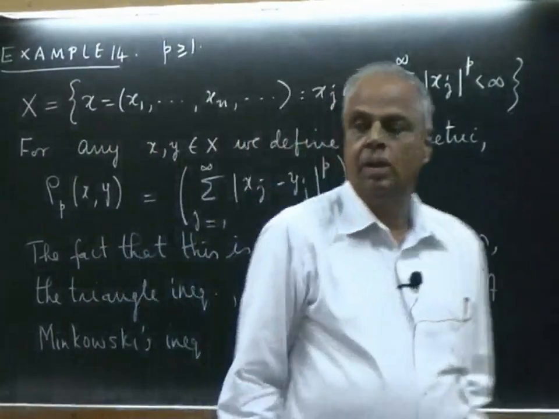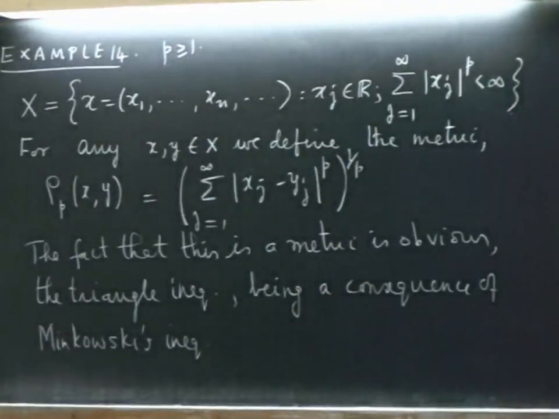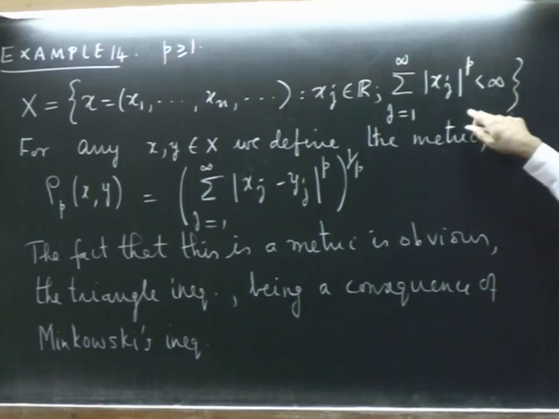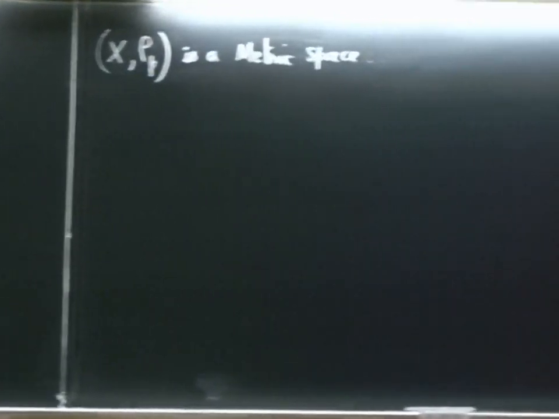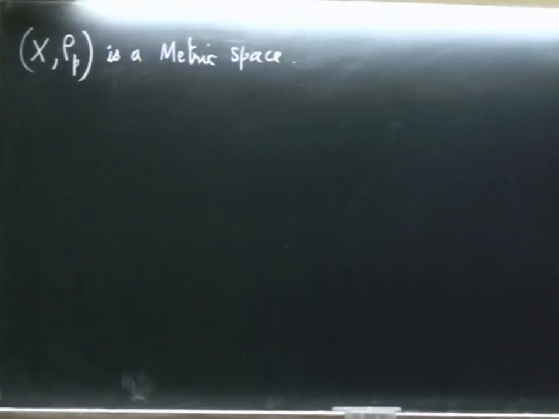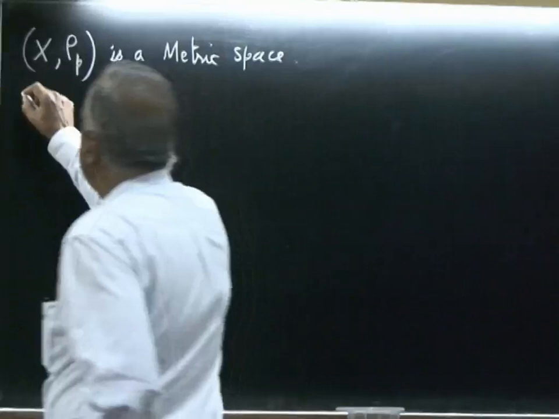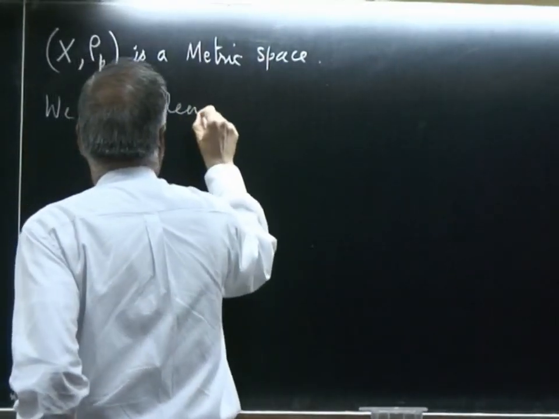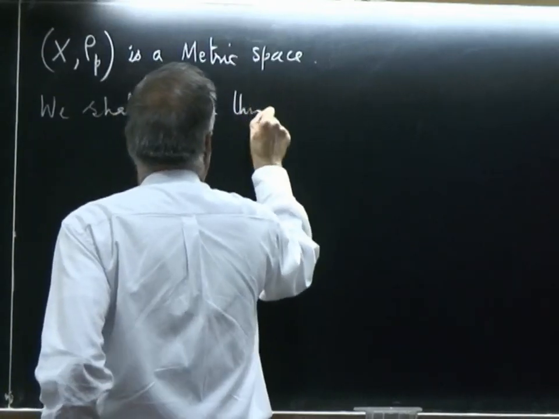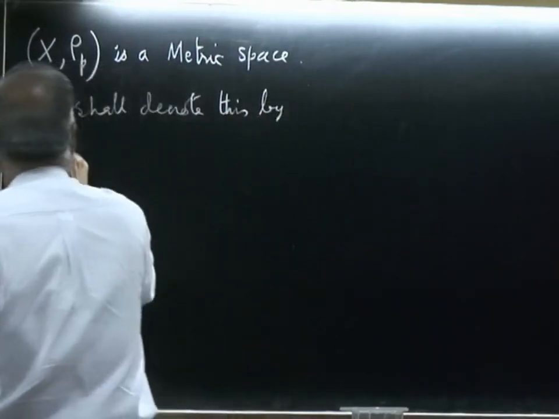So, therefore, this is a metric on that set. So, (X, rho_p) is a metric space. For each p, you consider sequences for which this is true, and for every p, p greater than or equal to 1, we get a new metric space. This metric space we shall denote by l_p R.